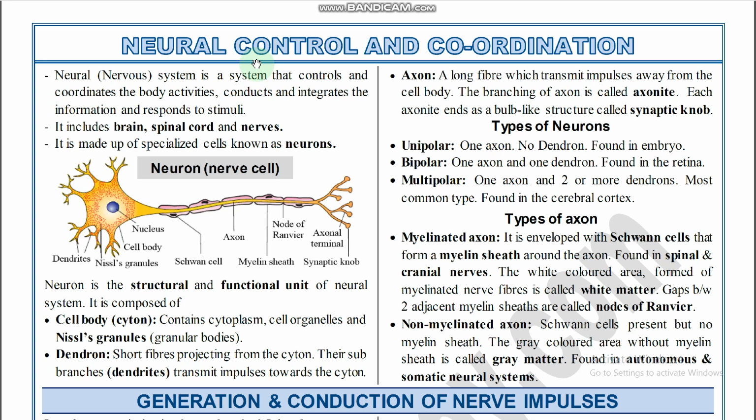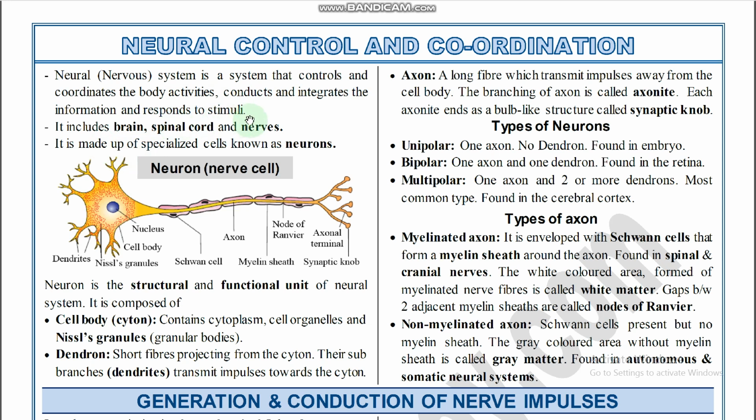control and coordination. For example, whenever we are taking food, at that time enzymes are released. So enzymes are released based on what? Enzymes are released by the stimulation of hormones. So whenever we are taking food, enzymes are released and the food undergoes a digestion process, and here the body activities are controlled and coordinated, and the information is conducted and integrated and responds to the stimuli.